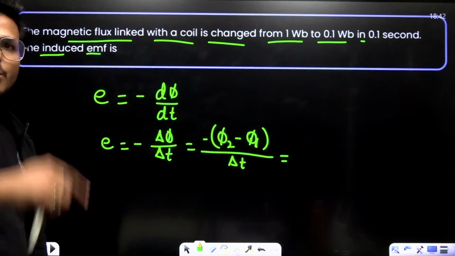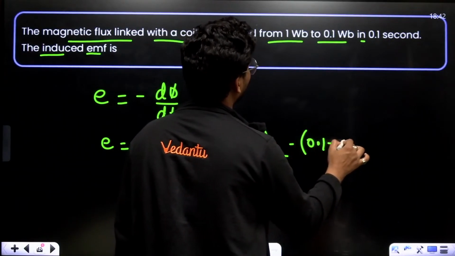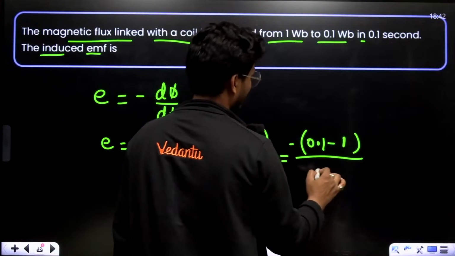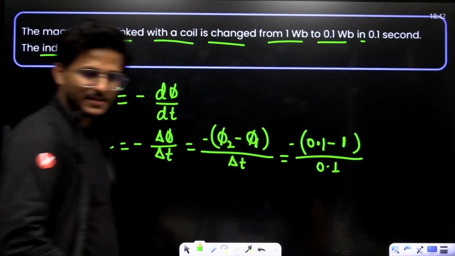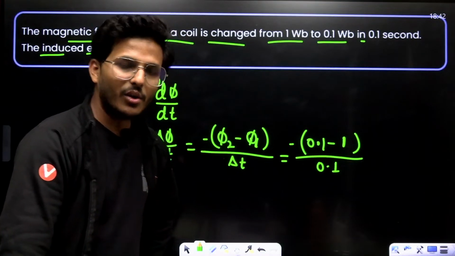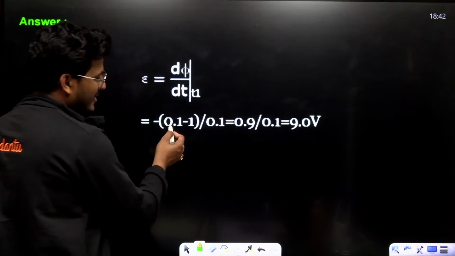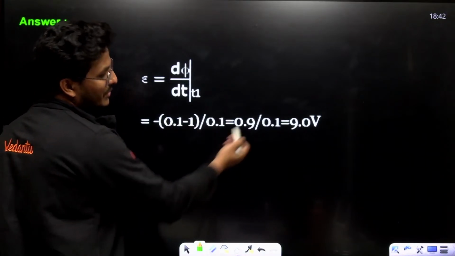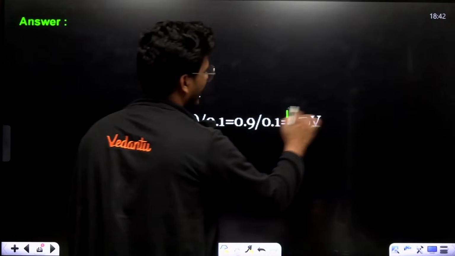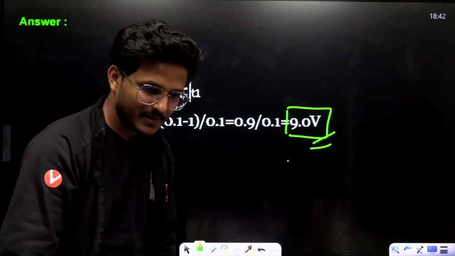From 1 Weber to 0.1 Weber, that is minus of 0.1 minus 1 upon 0.1, which is 0.9 upon 0.1, that is 9 volt.